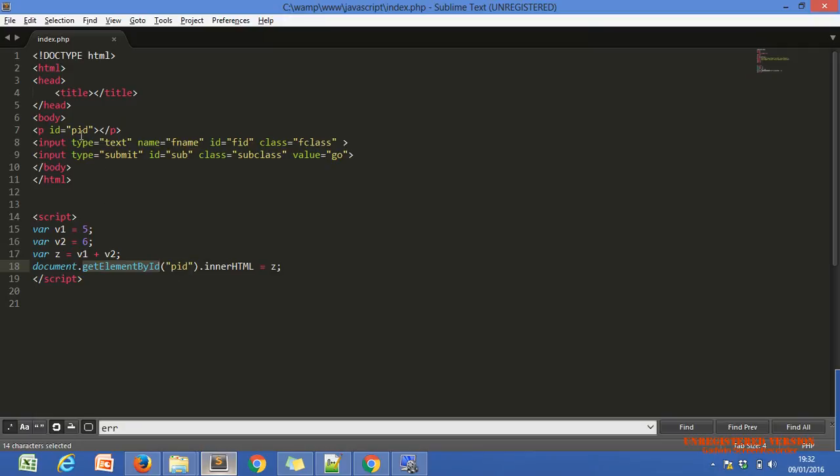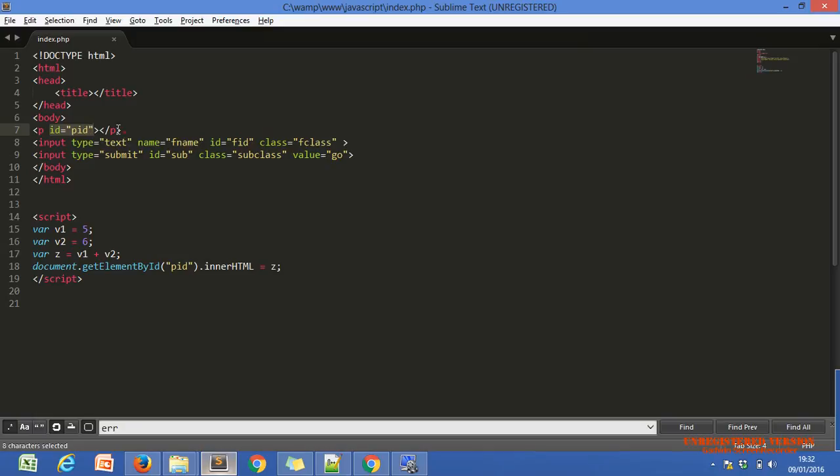What we just did is pass the PID, the ID of our p tag. I already told you, we point out our HTML tag using ID in JavaScript coding. We do not use the name property. We will use the ID property of the HTML tag.